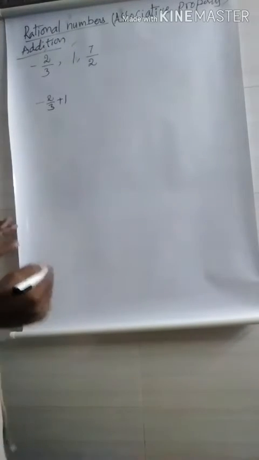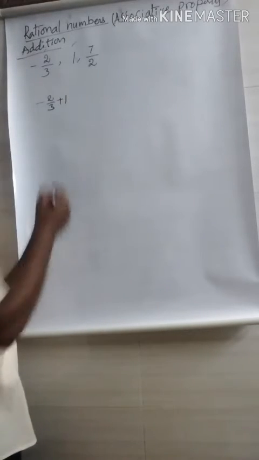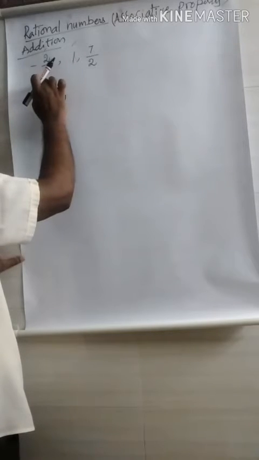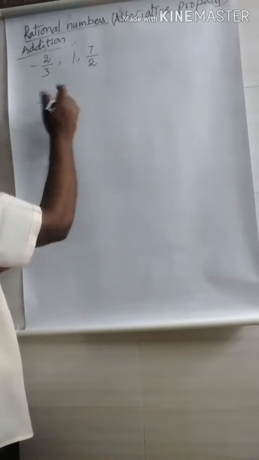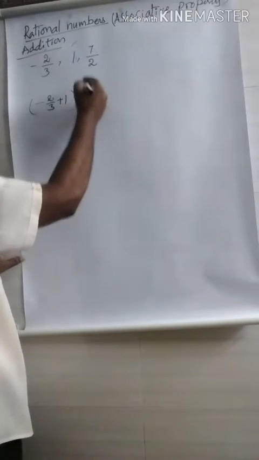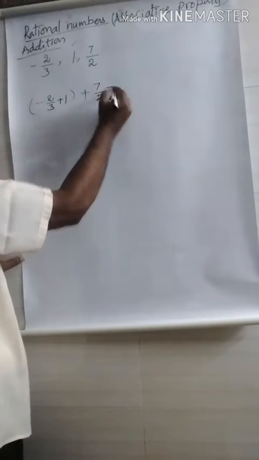Under addition, we can check the associative property. Let us take these three rational numbers. Here I can add these two, the first one and the second one, and we put them in brackets. Then we add the third one. Now you observe here.